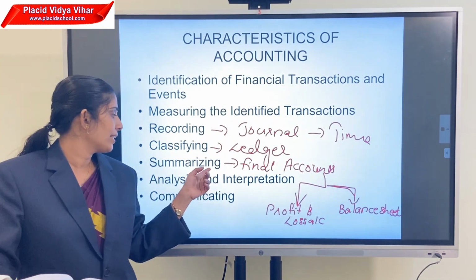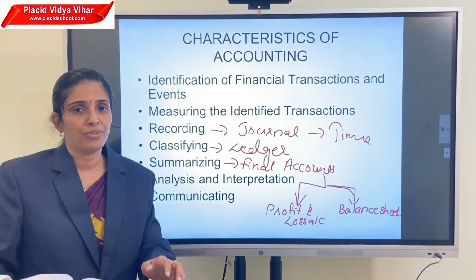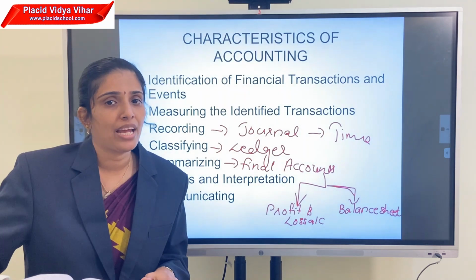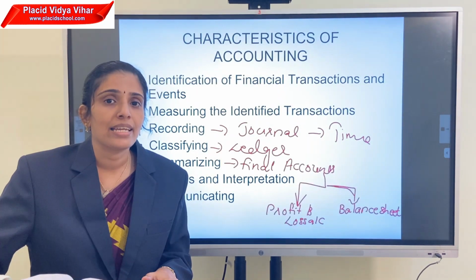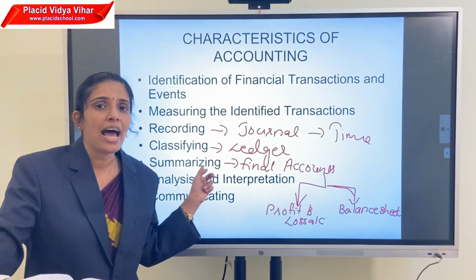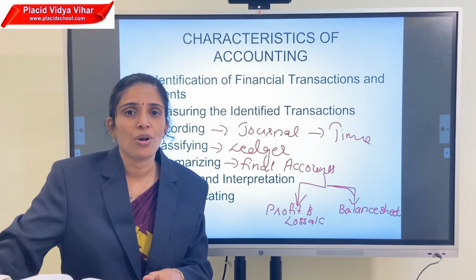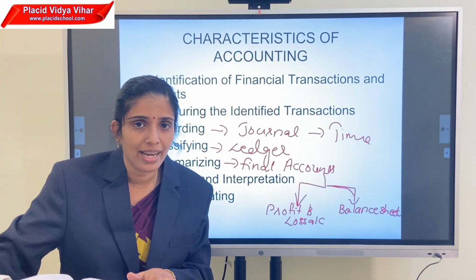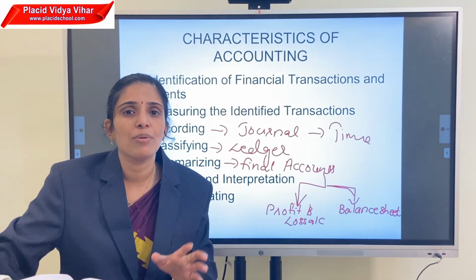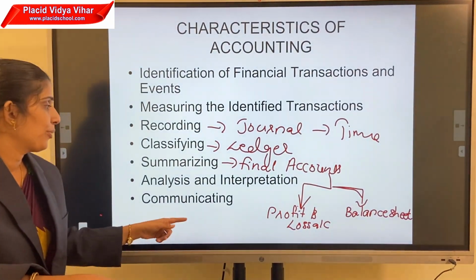After the summarizing, the next characteristic is analysis and interpretation. That means analyzing and interpreting the financial data. Analyzing and interpreting this summarized data and making effective judgment on that basis. That means on the basis of the summarized data, we make the judgment and the management makes the policies and the decisions. The last characteristic is communicating.